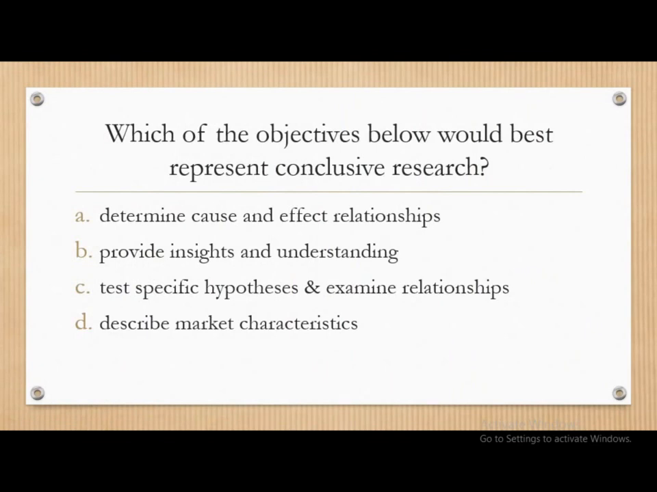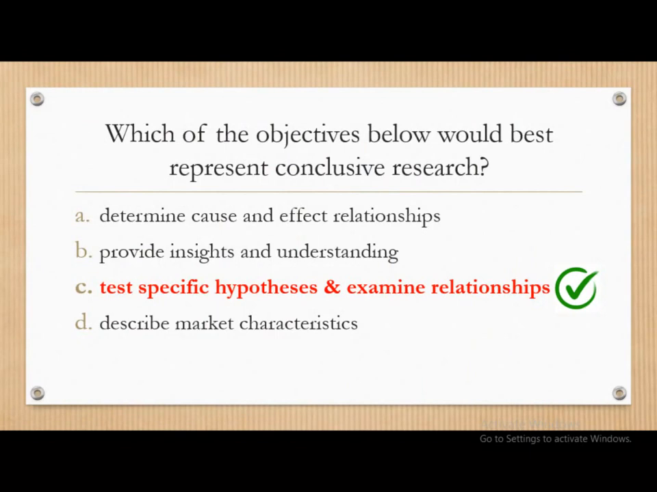Next question. Which of the following objectives below would best represent the conclusive research? And the options are: determine cause and effect relationship, provide insights and understanding, test specific hypotheses and examine relationships, or describe the market characteristics. The correct answer is test specific hypotheses and examine the relationship between the variables.